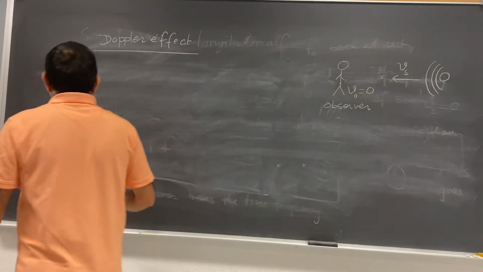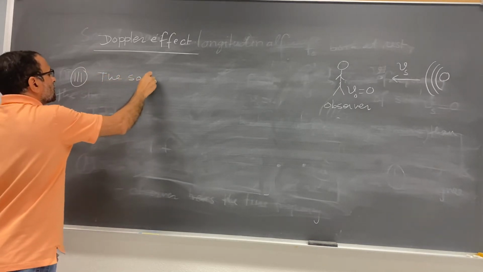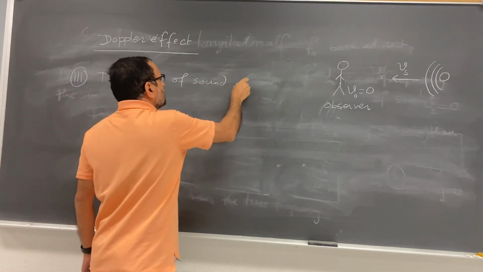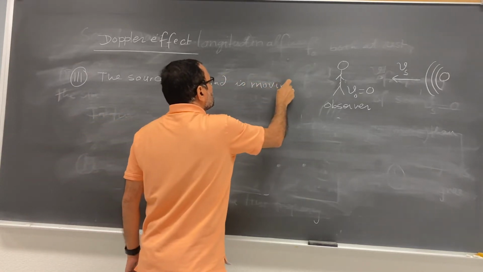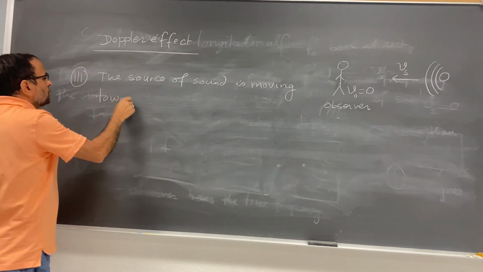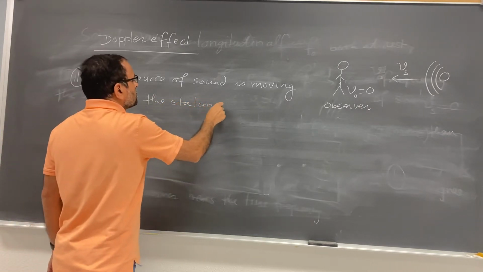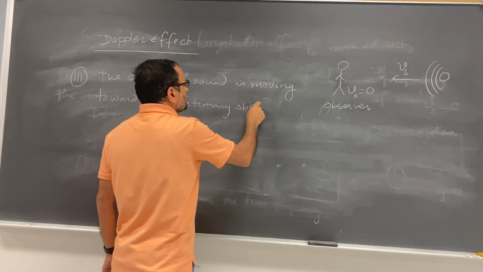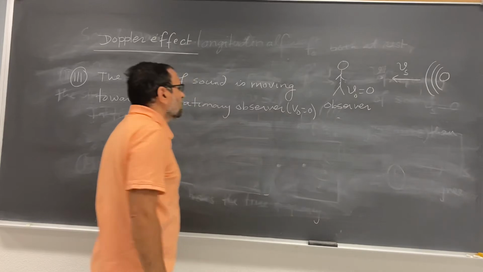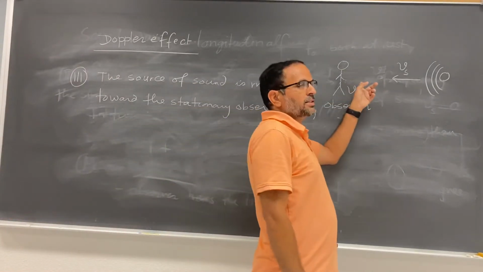So the third case is the source of sound is moving toward the stationary observer. That means V sub O is equal to 0. Okay. So what happened in this case? The source of sound is moving toward the stationary observer.